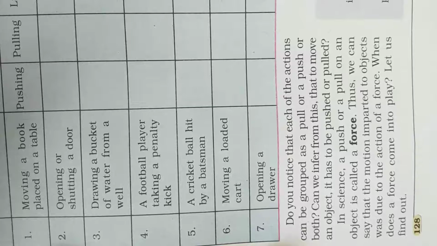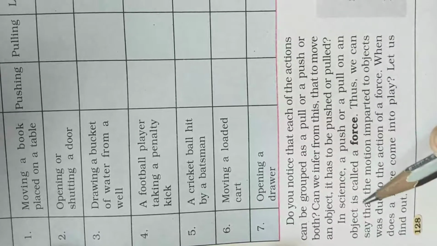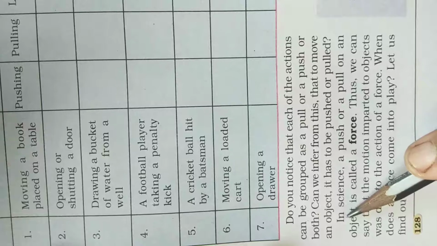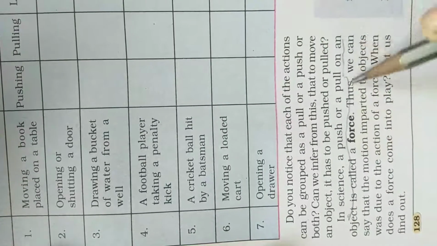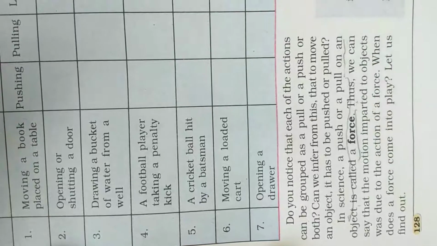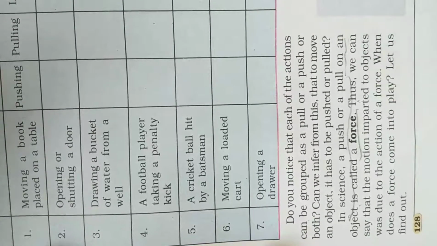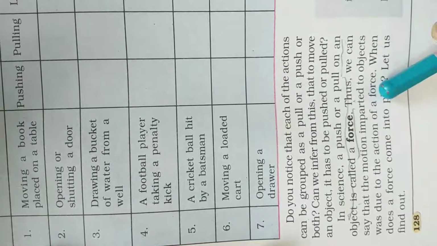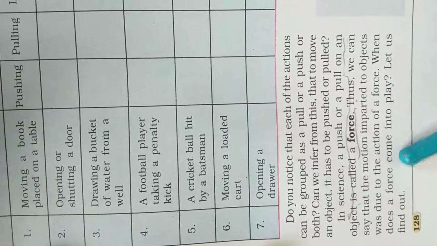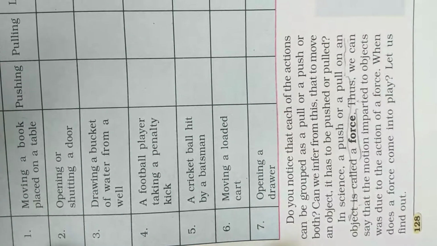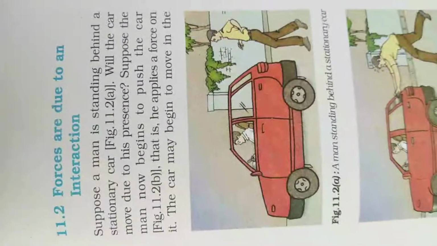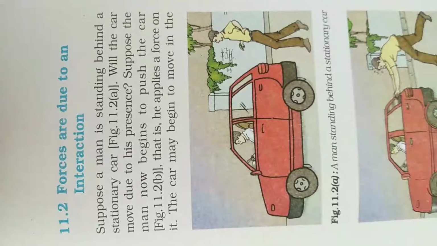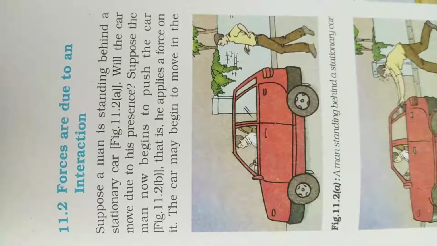Now in science a push or a pull on an object is called a force. Thus we can say that the motion imparted to the object was due to the action of a force. When does a force come into play? Let us find out. So push and pull in science is known as a force. All of you understood what is meant by force. Push or pull is known as a force.